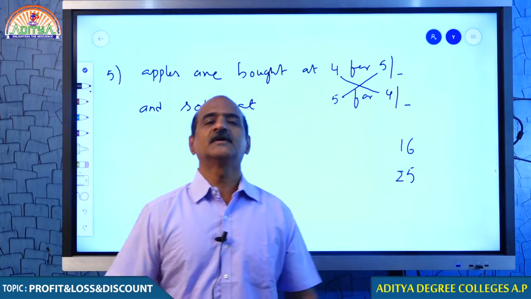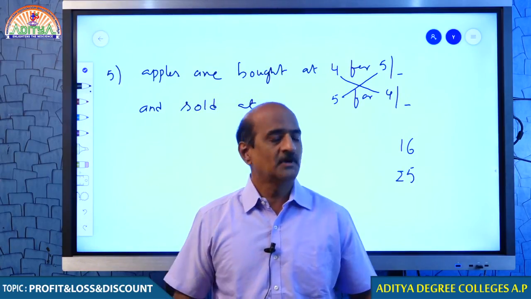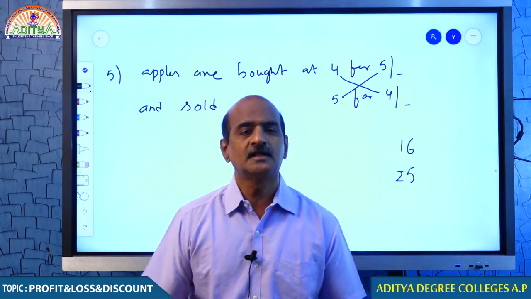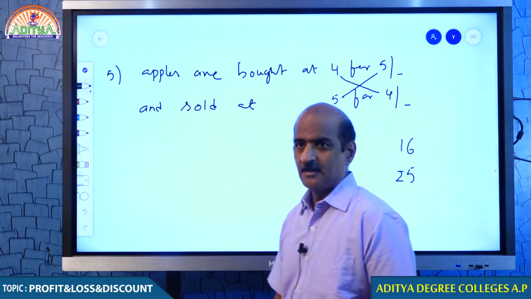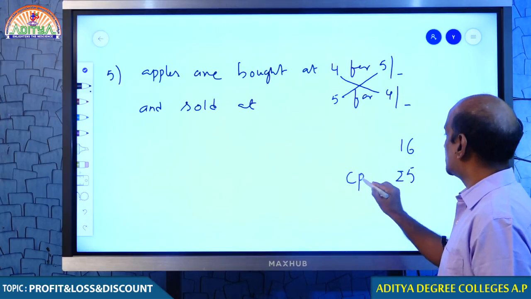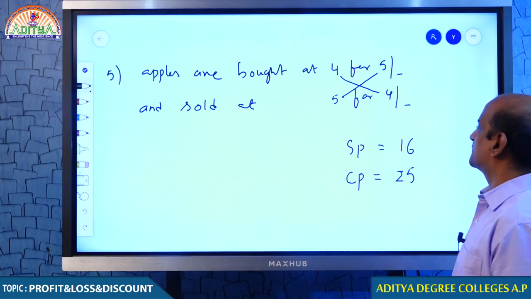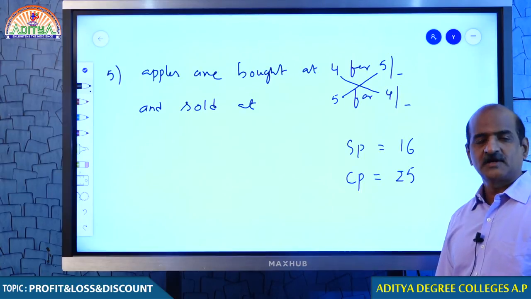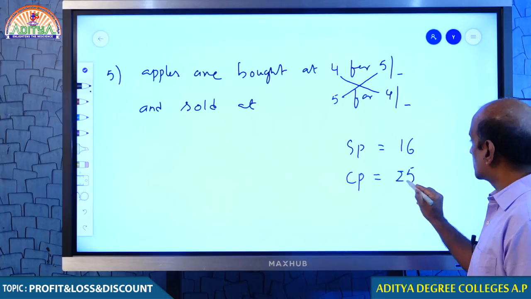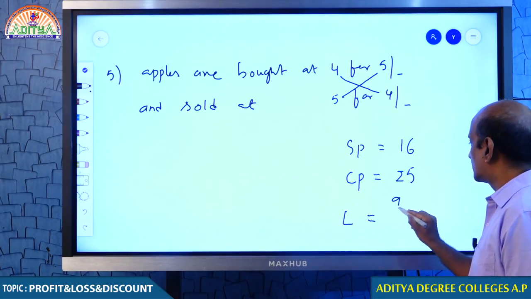Tell me, students, when you say that the businessman has incurred a loss, it must be that the cost price is more and the selling price is less. Hence, between these two prices, the more price should be taken as CP and the less price should be taken as SP. So, cost price is 25 and selling price is 16. More cost price, less selling price means there is a loss. There is a loss of 9 rupees.